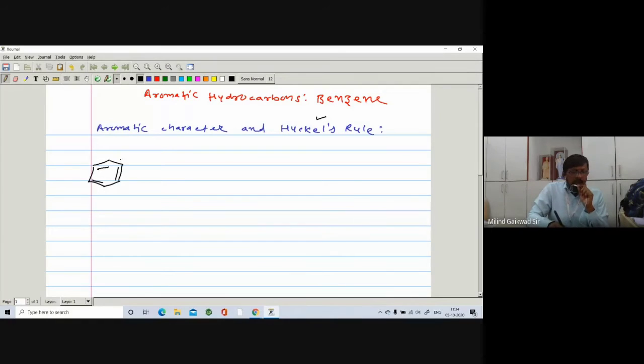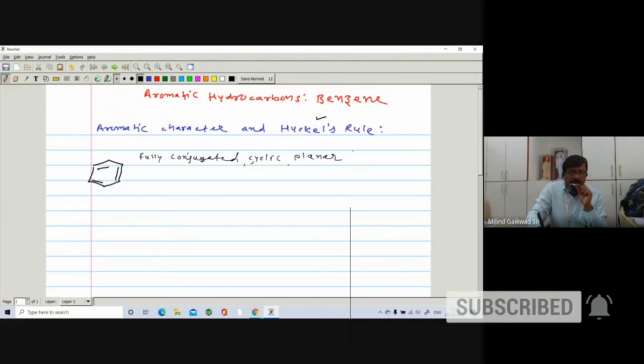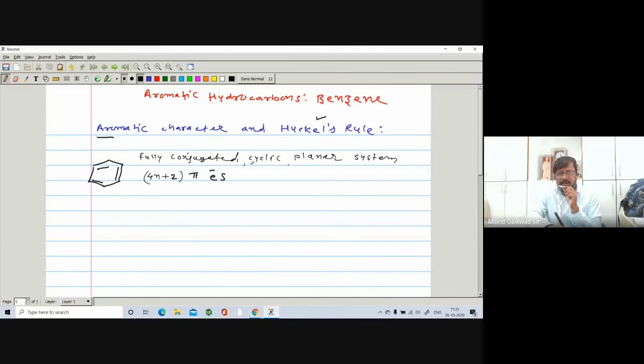So a fully conjugated, cyclic, planar system which has 4n plus 2 pi electrons, that compound is said to be aromatic in nature.